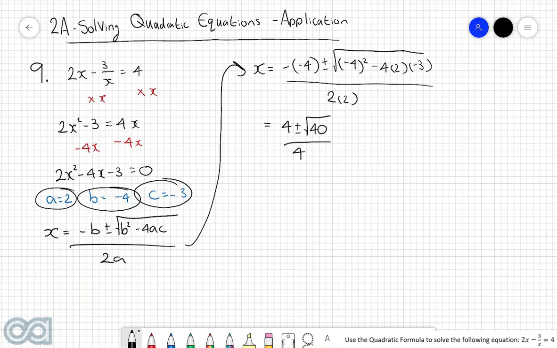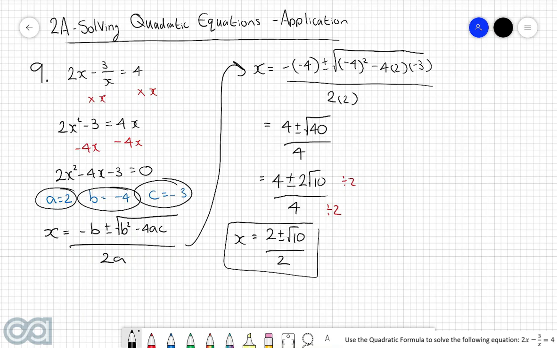And we can now simplify this even further. We're going to now do 4 plus minus, and now the square root of 40 can get reduced down to 2 root 10 divided by 4. And so then if we divide through the top and bottom by 2, what we're then left with is 2 plus minus root 10 over 2. So in other words, the solutions to our equation are x is equal to 2 plus minus the square root of 10, all divided by 2. And we can't simplify this down even further because the square root of 10 is indeed an irrational number.